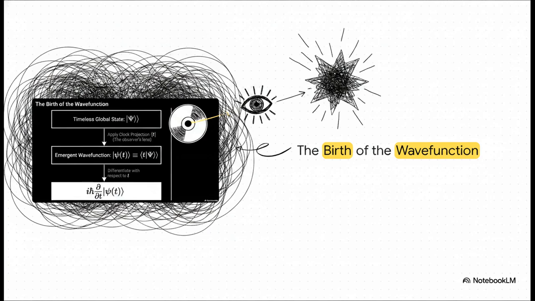Here's the setup. An observer trapped inside the universe obviously can't see the frozen global state. They can't see the whole CD all at once. So we define the emergent wave function by projecting the global state onto our specific clock reading. Basically, the observer only sees reality conditioned on their clock reading, a specific time t. This projection, that is the spark that creates an evolving reality.